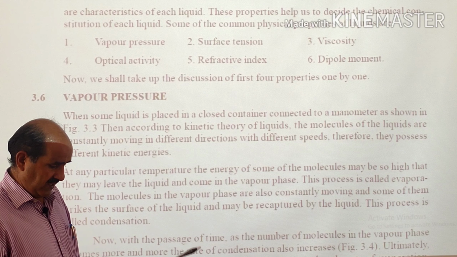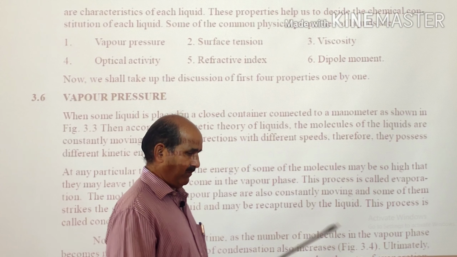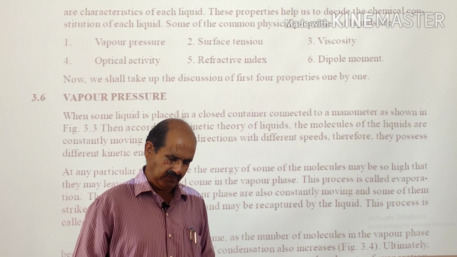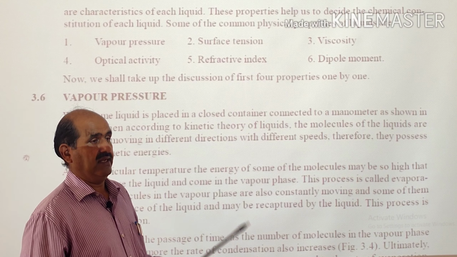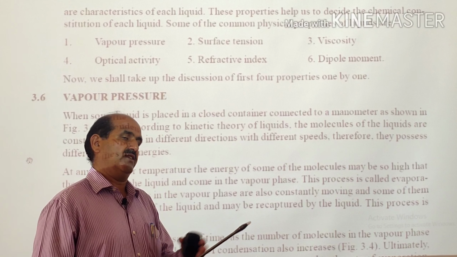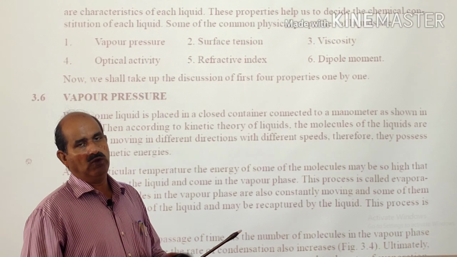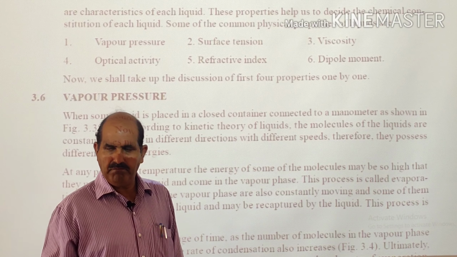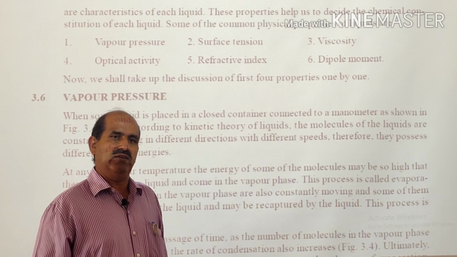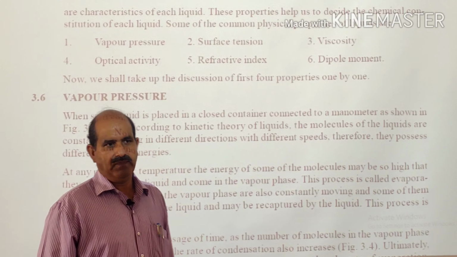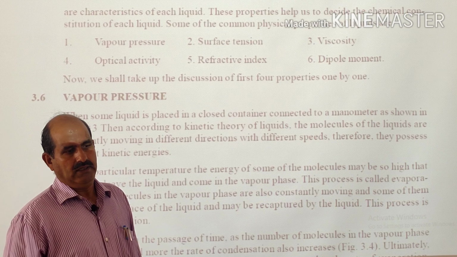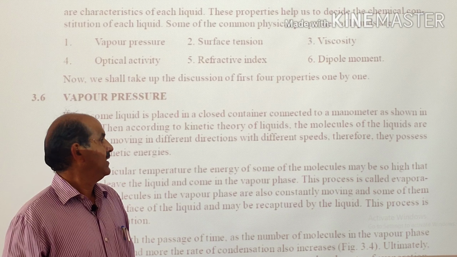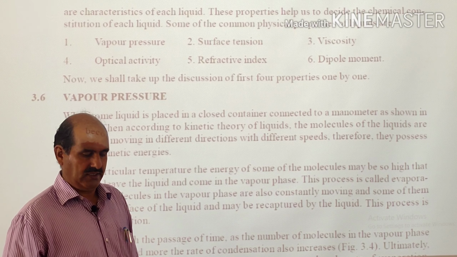This process of converting liquid molecules into vapor is known as evaporation or vaporization. Simultaneously, as the gas molecules are always in a state of rapid motion, some of the molecules from the vapor phase may come back into contact with the liquid phase and get converted into the liquid phase. This process of conversion of vapors back into the liquid is known as condensation.